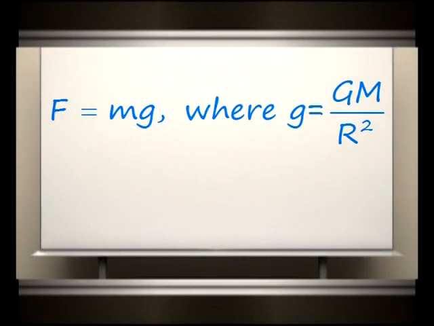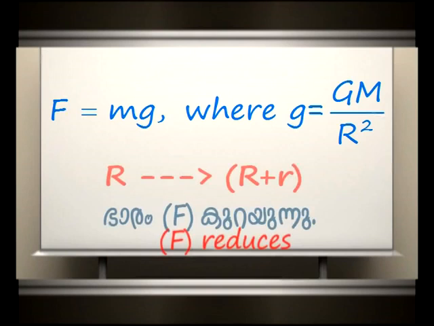Now look at this equation, F equals small m into small g, where small g equals capital G into capital M divided by r squared. The value of small g changes in relation to the change in the value of r. That is, at the equatorial region, r increases and the weight decreases.